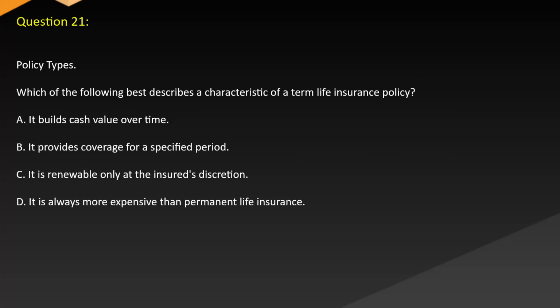Question 21. Policy types. Which of the following best describes a characteristic of a term life insurance policy? A. It builds cash value over time. B. It provides coverage for a specified period. C. It is renewable only at the insured's discretion. D. It is always more expensive than permanent life insurance.